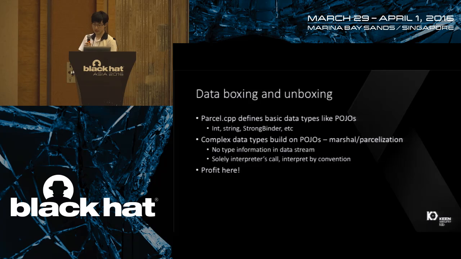But for complex data types, we need to build them on top of these, that is, split them into the basic transaction types. And there is no type information in the transaction stream, and the receiver side will just interpret the incoming data stream and won't perform a type check. So we can see some problems here.